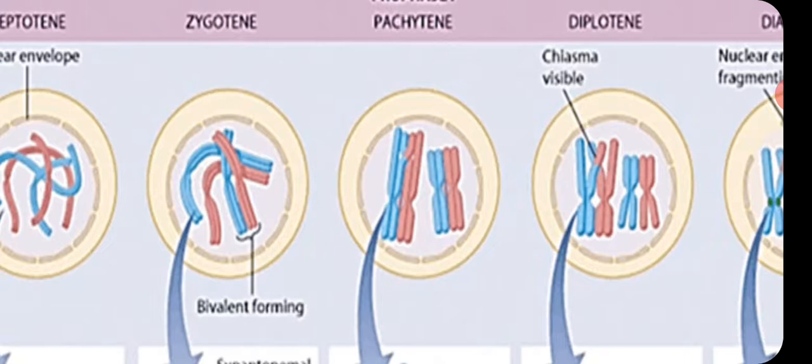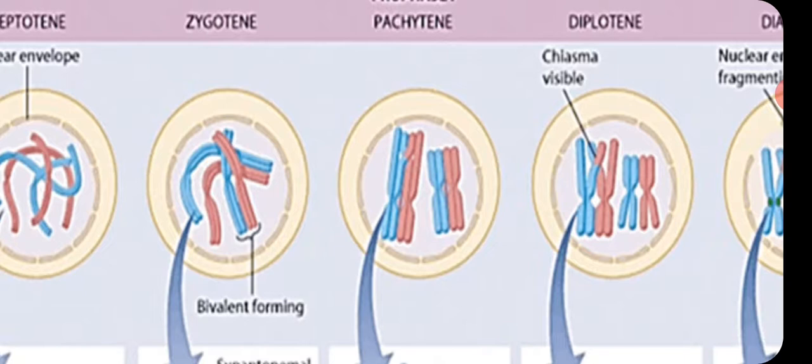Accordingly, in pachytene every homologous chromosome splits into two chromatids, called sister chromatids, joined at a centromere.